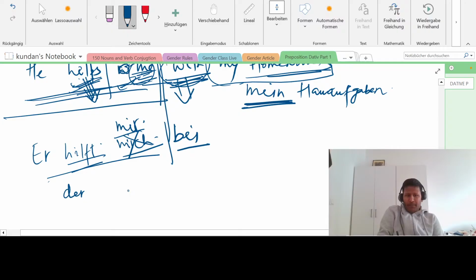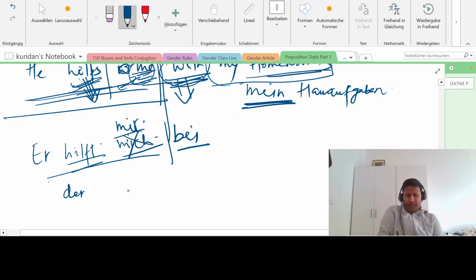Let me write this. Er hilft mir bei meinen Hausaufgaben. This "n" is coming because it is plural. And in plural, it is "den" plus noun plus an extra "n." This "n" comes extra. This is a rule. And this "die" will become "den." And this "meine" will become "meinen."